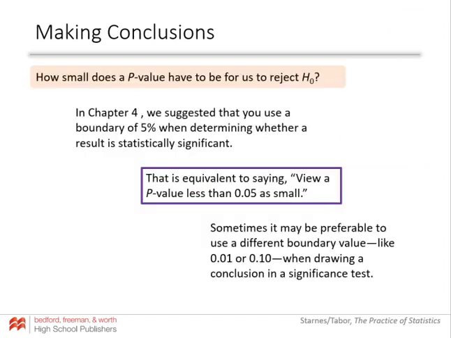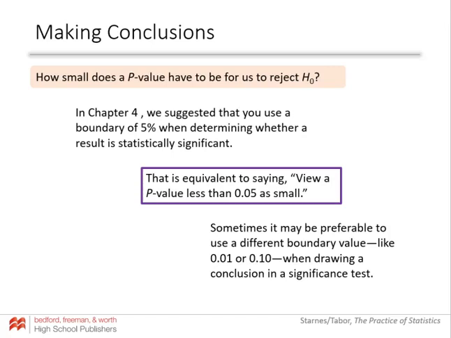But we have to say, what do we mean by small? When we did problems previously where we were looking at simulations, we kind of used 5% as a guideline. That would be saying any p-value that is less than 0.05 is small. Sometimes they use different numbers. They use 0.01 or 0.10 in significance tests.